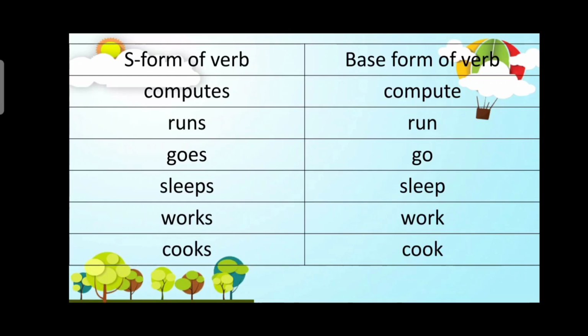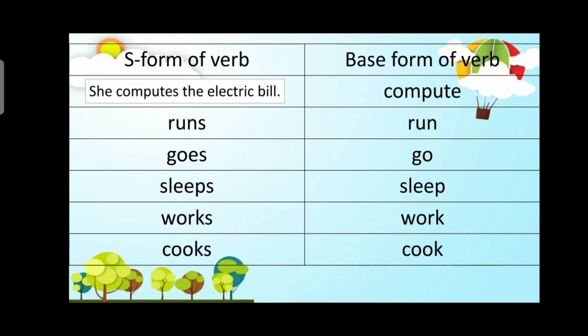Here are some more examples of S form of verb and base form of verb. Computes, compute. He runs, they run. She goes, we go. Okay, sleeps and sleep, works, work, cooks and cook. S form of the verb takes singular subject. Base form of the verb takes plural subject.